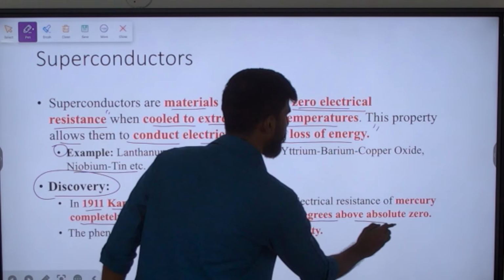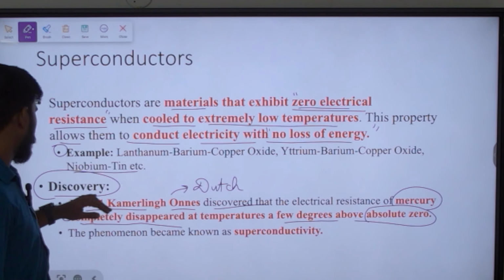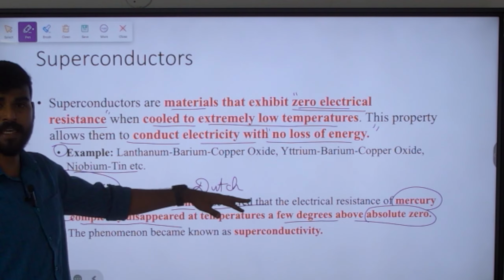So he worked on mercury, that is one point. Other than that, what did he observe? He observed that mercury exhibits zero electrical resistance at temperatures a few degrees Celsius above absolute zero.